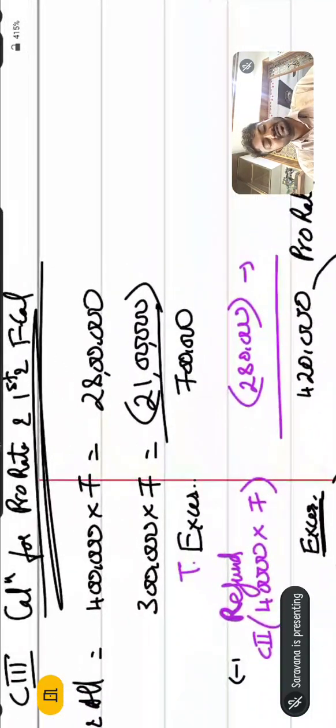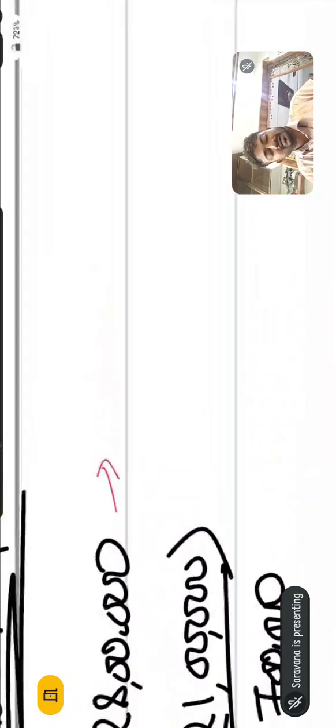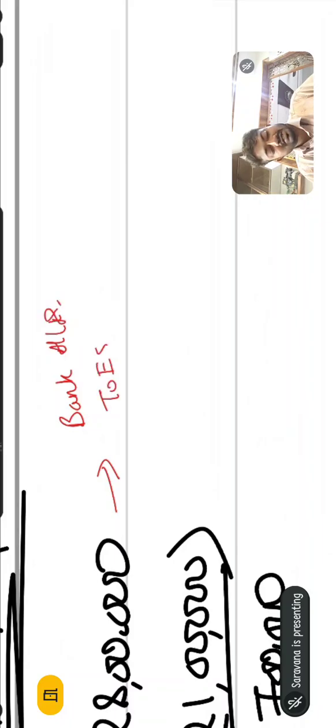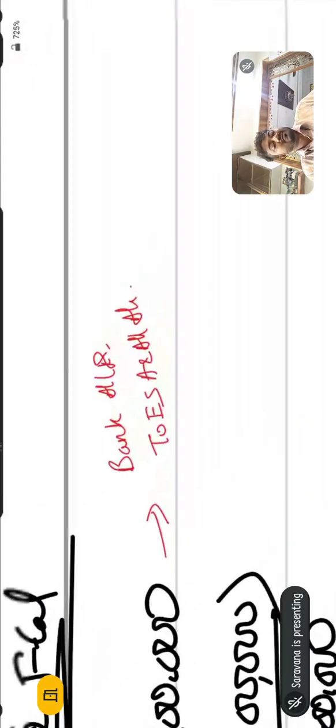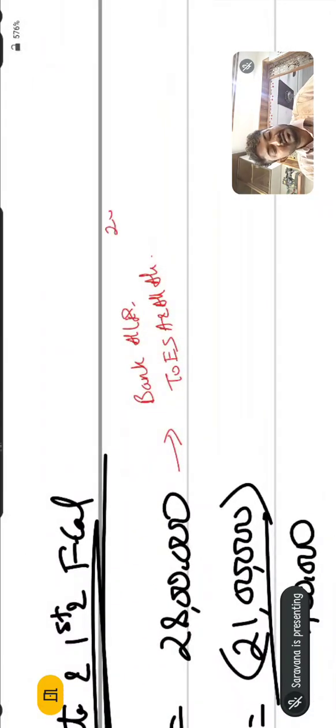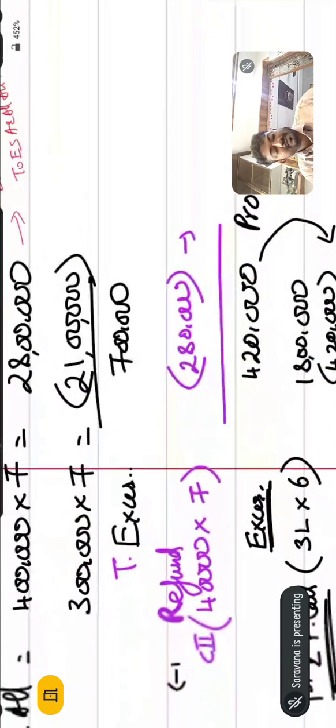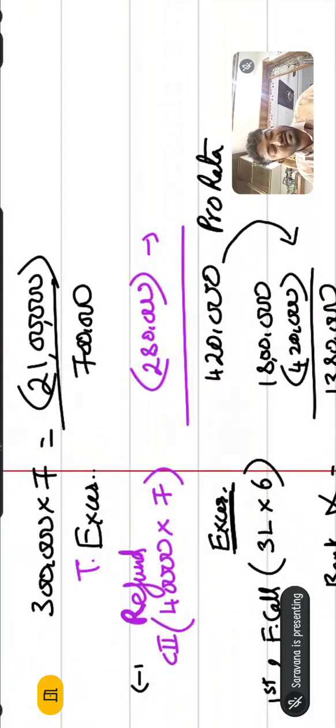At the time of application, what is the journal entry? Bank account debit to Equity share application and allotment account. Or don't write in short form, write in full form. So what is the total amount received? 28 lakhs. But there is a bifurcation in which how much amount needs to be transferred to pro rata? 4,20,000. How much amount needs to be refunded? 2,80,000. So go and see the right side, the second journal entry.